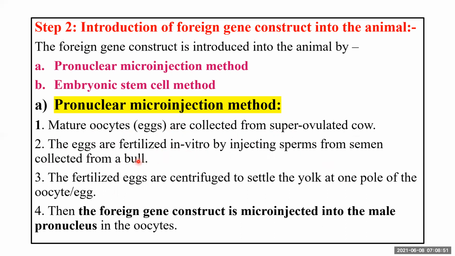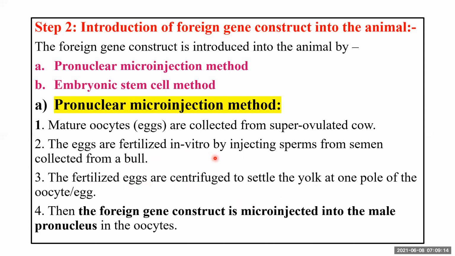Now, the fertilized eggs are centrifuged so that the yolk settles at one pole of the egg or oocyte.